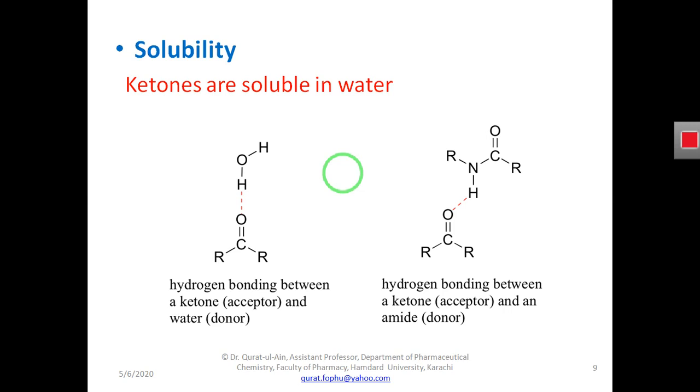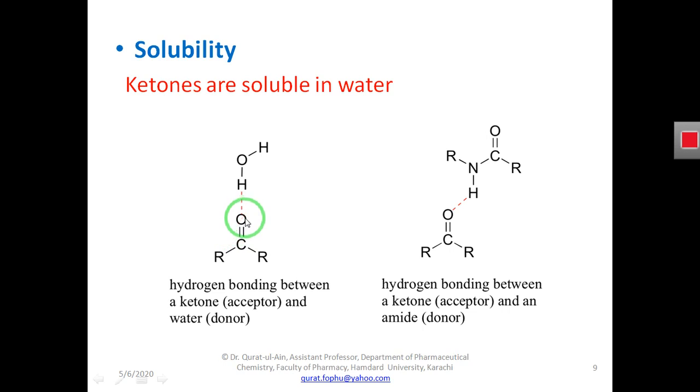Why are polar molecules soluble in water? Because polar molecules can readily make hydrogen bonds with water. So why can a polar molecule or ketone make hydrogen bonds with water? Because of the charge that is present on the oxygen atom. And what is this charge?